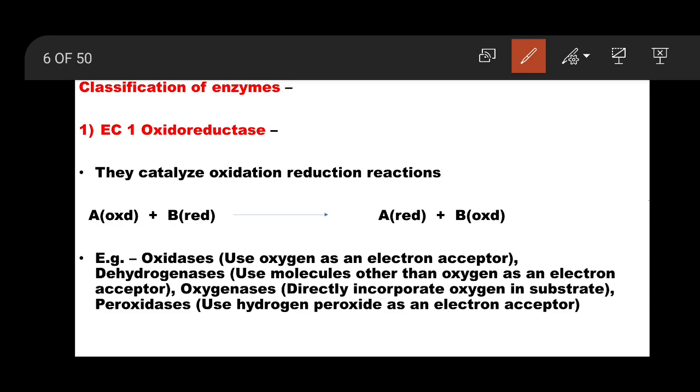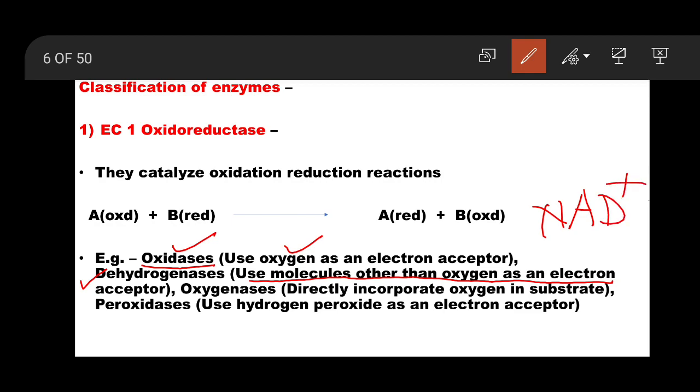For example, let us consider examples. Oxidases: these enzymes use oxygen as an electron acceptor, but they are not adding that oxygen into the substrate. You must remember this. Dehydrogenases use molecules other than oxygen as an electron acceptor, like NAD plus, nicotinamide adenine dinucleotide.